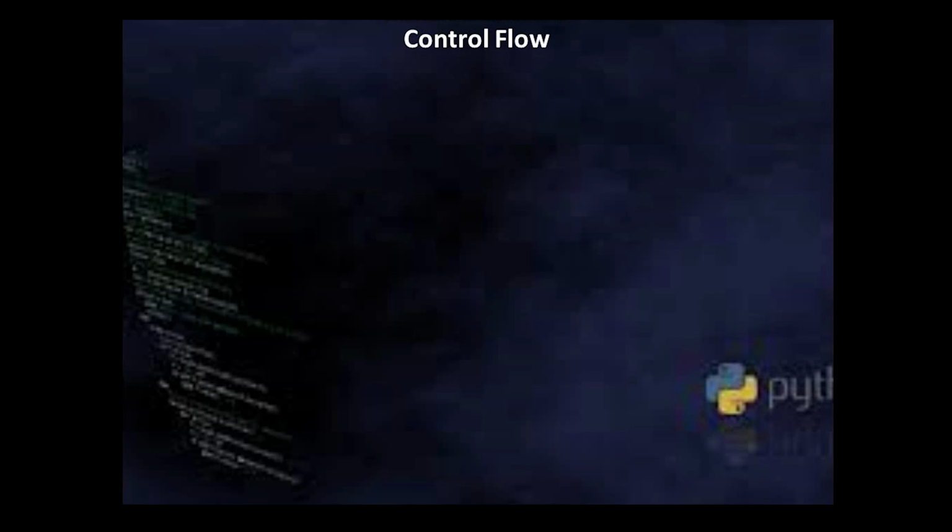So let's see what control flow is, or we can call it control structure or control statement. These are the statements which control or alter the flow of execution. If these statements are not there, the execution will be in serial or sequential manner. But many times in our programming problems, only sequential execution doesn't suffice. We have to write statements based on some condition, or we have to repeat some statement some number of times, and therefore we have to go for control flow.